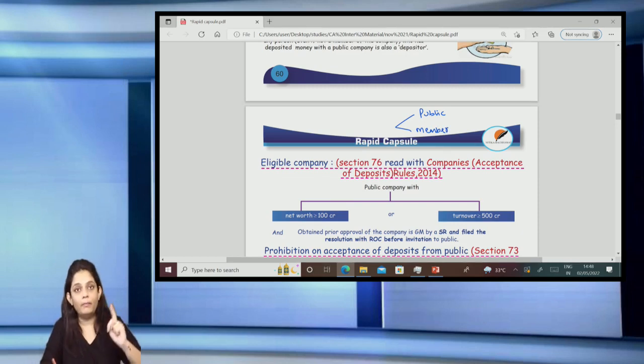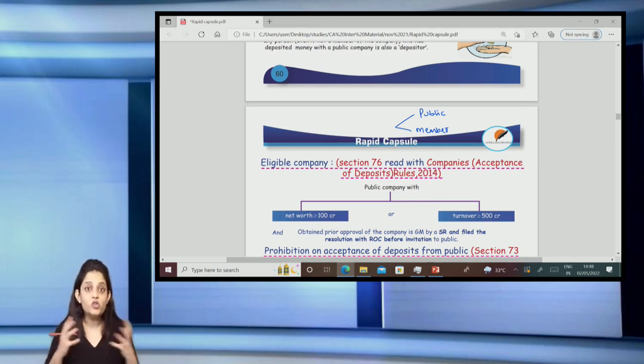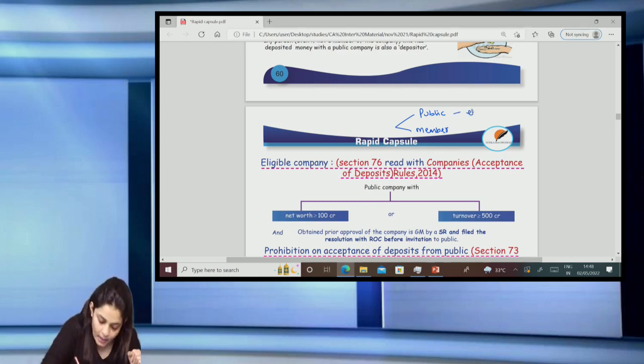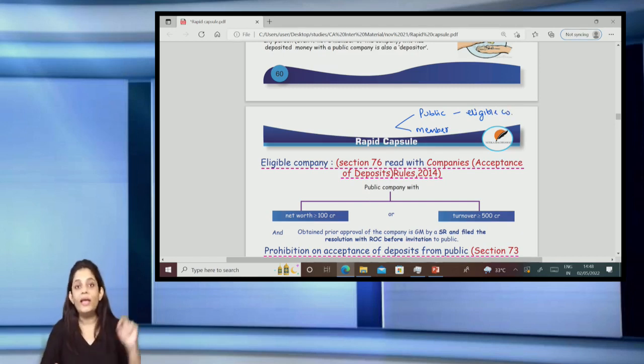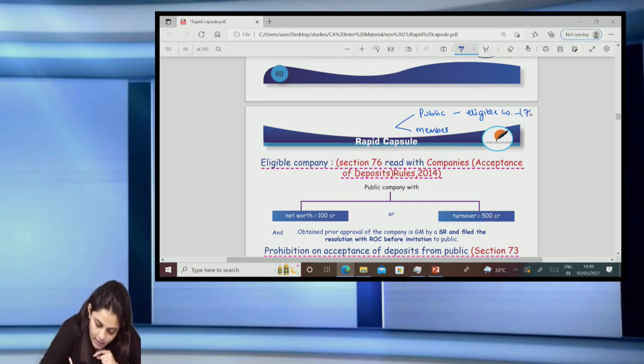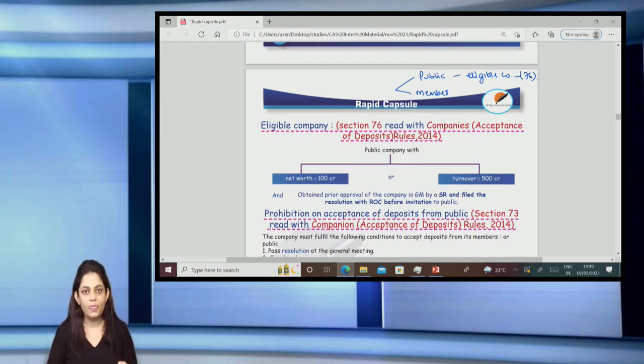Now, as far as the public is concerned, the rules and the laws relating to accepting deposits from the public are very stringent. So, it's not that every company can go and accept deposits from the public. The question that arises here is which company can actually accept deposits from the public, and that is an eligible company. So, only an eligible company can accept deposits from the public. So, what is an eligible company? It's given under section 76. And let's understand what 76 says.